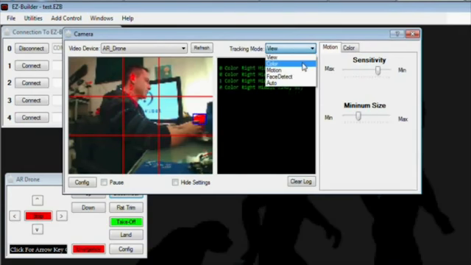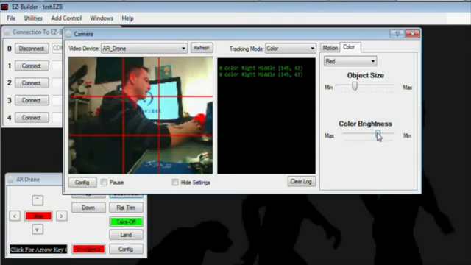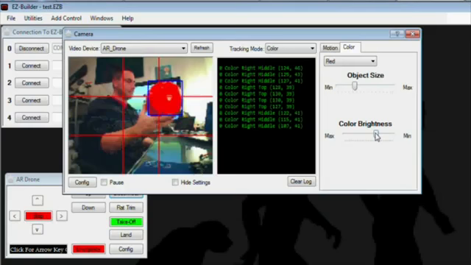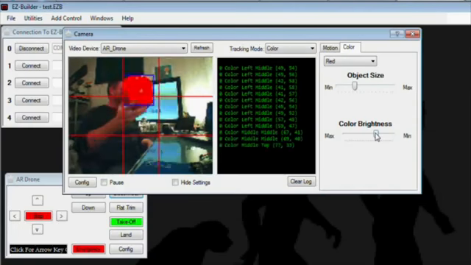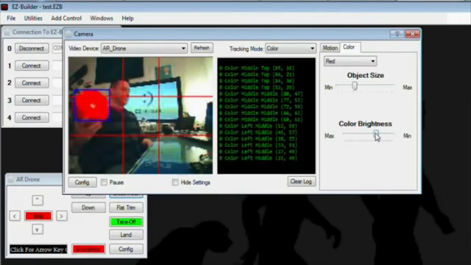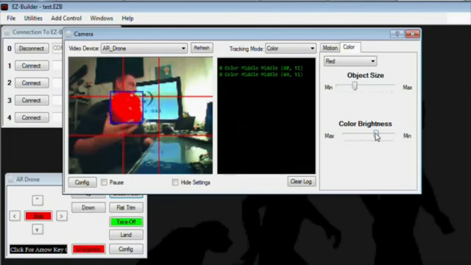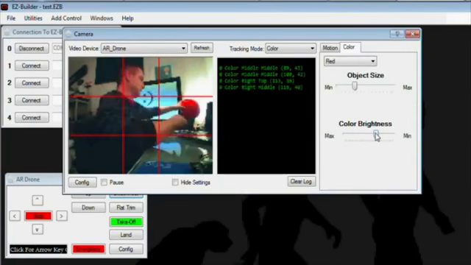Then you can choose your tracking method. In this case, we'll choose color. And as you can see here, it's detecting the ball. And of course, we're using the camera that's inside of the drone right now. So what you're seeing is the actual drone image.